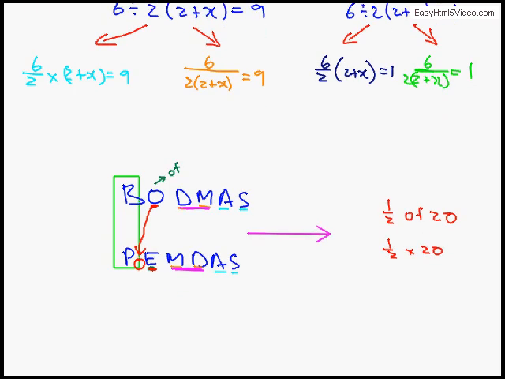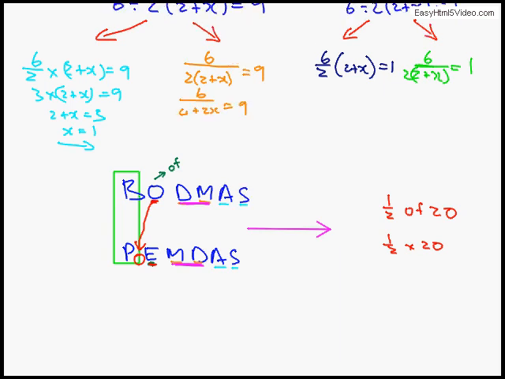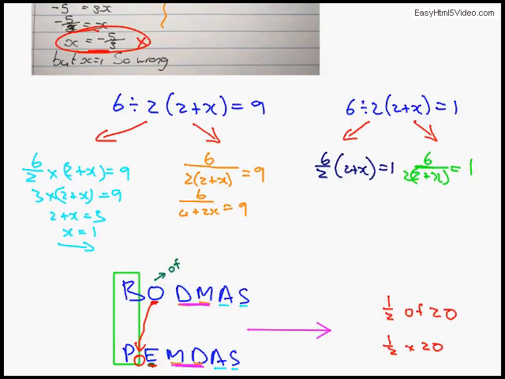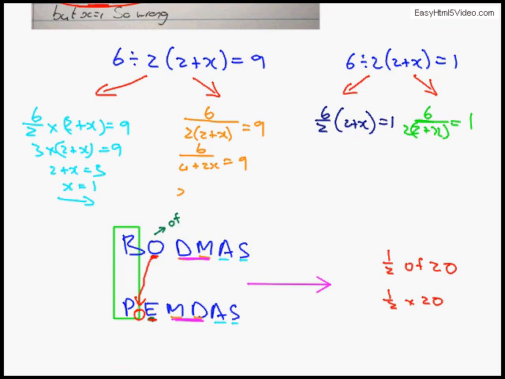So looking at the left-hand side one, we'll get 3 times 2 plus x is equal to 9. Divide both sides by 3 and we'll get 2 plus x is equal to 3, and therefore x is equal to 1. Normal algebraic equation techniques, nothing strange about that. The one in orange will give us 6 over 4 plus 2x is equal to 9, which if you work it out will come down to this. Exactly the same as that. And then you'll get x is equal to minus 5 over 3, which seems to indicate that this technique is wrong.